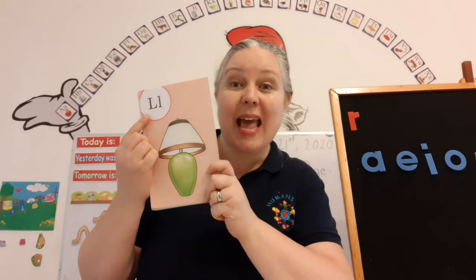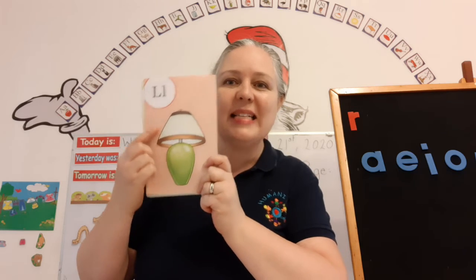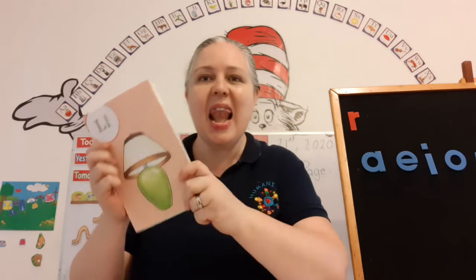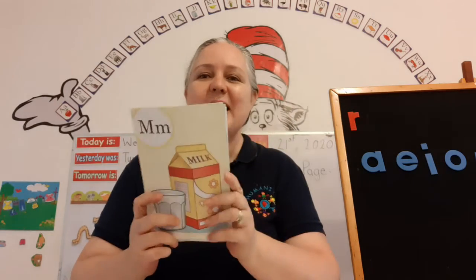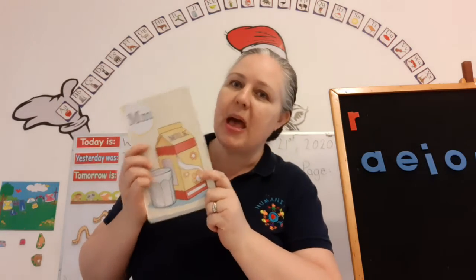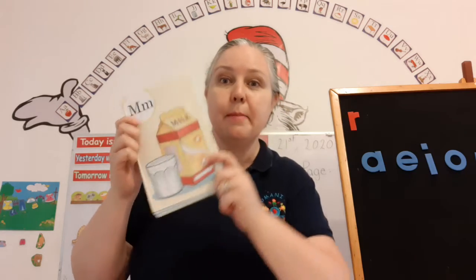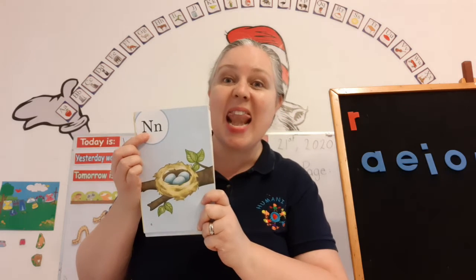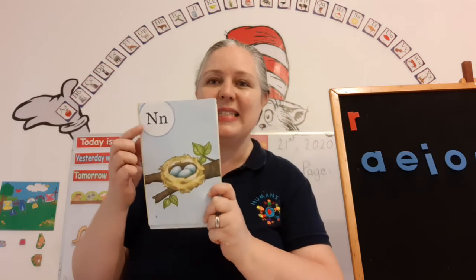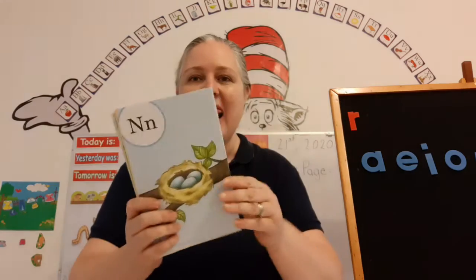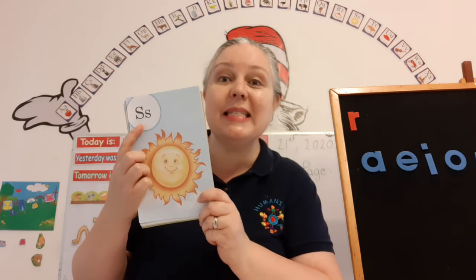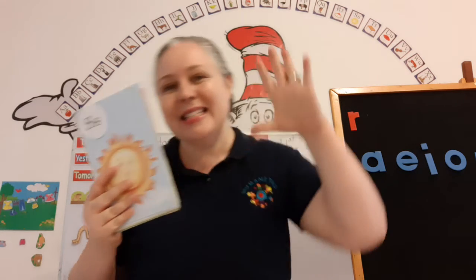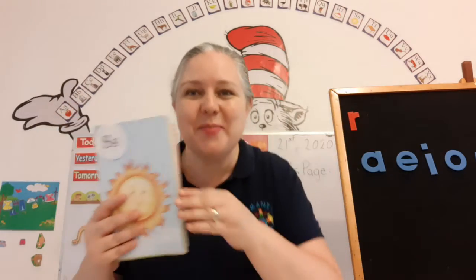The name of this letter is L. It makes a sound L, as in lamp. L says L, L, L. The name of this letter is M. It makes a sound mm, as in milk. M says mm. The name of this letter is N. It makes a sound nn, as in nest. N says nn. The name of this letter is S. It makes a sound S, as in sun. Sun, sun, Mr. Golden Sun, please shine down on me.